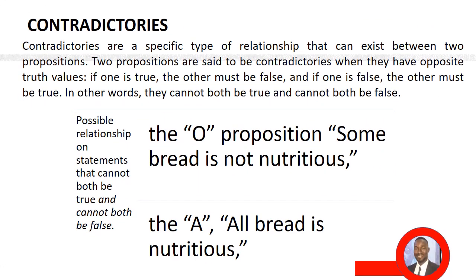Contradictories are part of the logical relations in categorical propositions. Contradictories are a specific type of relationship that can exist between two propositions. Two propositions are said to be contradictories when they have opposite truth values, such that if one is true, the other must be false, and if one is false, the other must be true. In categorical propositions, the O proposition and A proposition have opposing truth values. For instance, if we hold the proposition "some bread is not nutritious" to be true, it is contradictory to hold true the proposition that "all bread is nutritious."